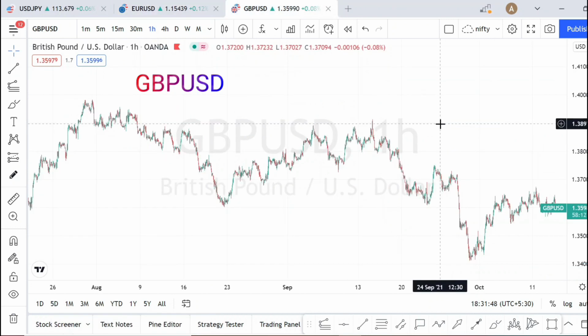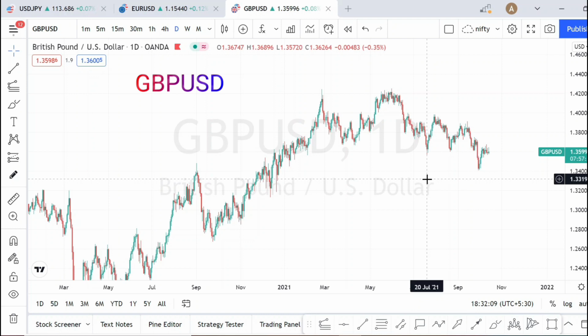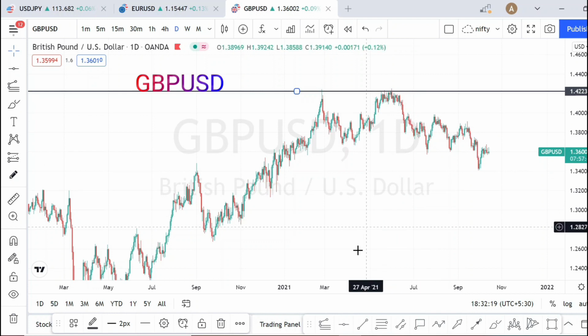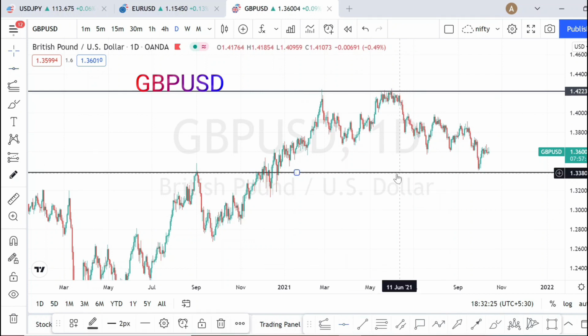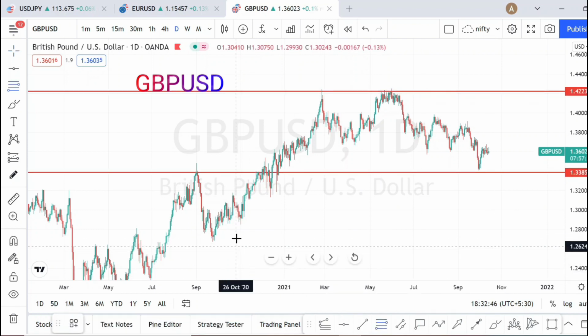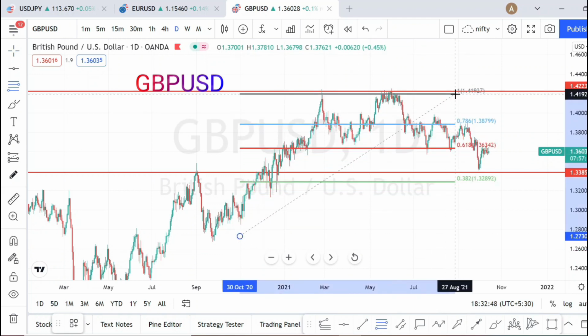Let us do the analysis in British pound US dollar. I'm in daily time frame in British pound US dollar. So when we analyze the resistance and support, this was a resistance and it didn't break this resistance. When we see the support, this level is going to be acting as a support over here in daily time frame. So when we mark the Fibonacci ranges in daily time frame, this is where the uptrend started.